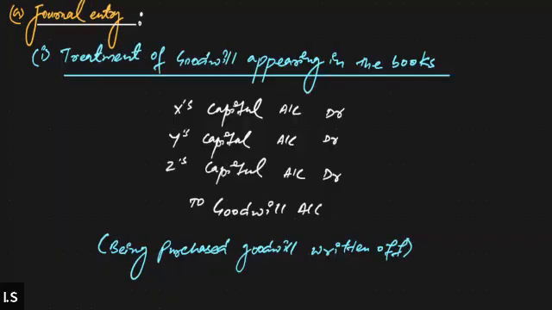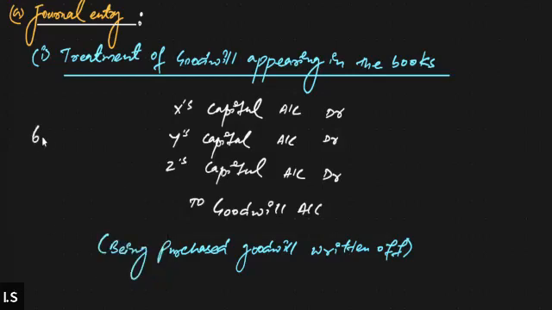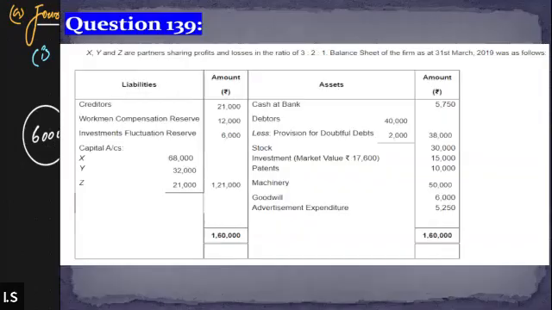Or let me show you. See, the first general entry we will do is for the treatment of the goodwill appearing in the books. The value of the goodwill appearing in the books is how much? 6,000, right? And this 6,000 needs to be written off, and the loss of writing off the goodwill has to be borne by the old partners in the old PSR, old profit sharing ratio, and the old profit sharing ratio is given as 3:2:1. Right? I'm sure everybody is able to locate that. 3:2:1 is the old PSR.